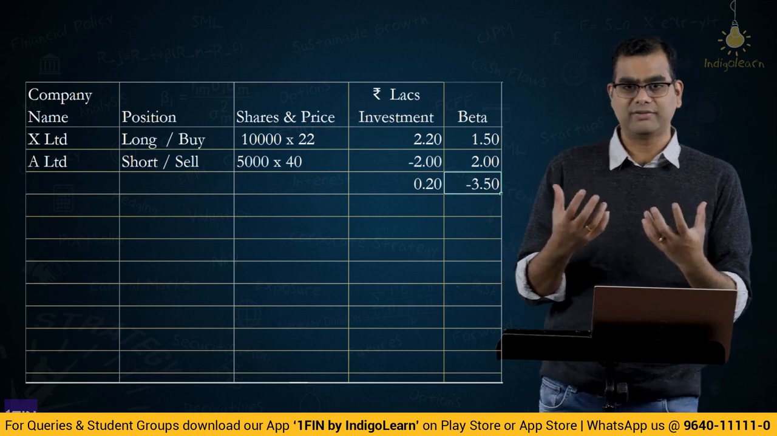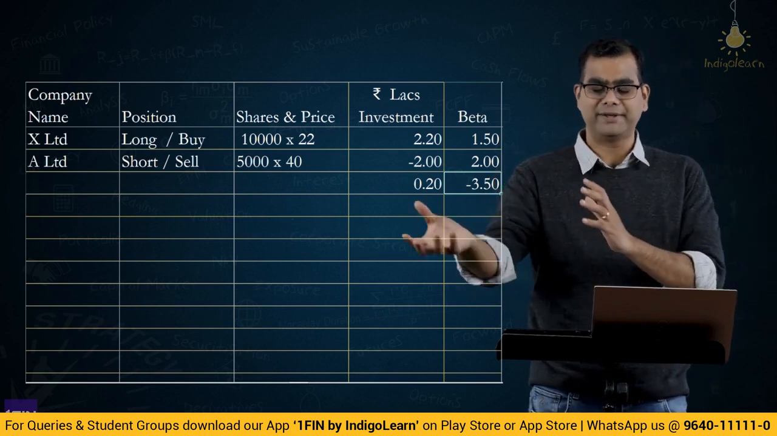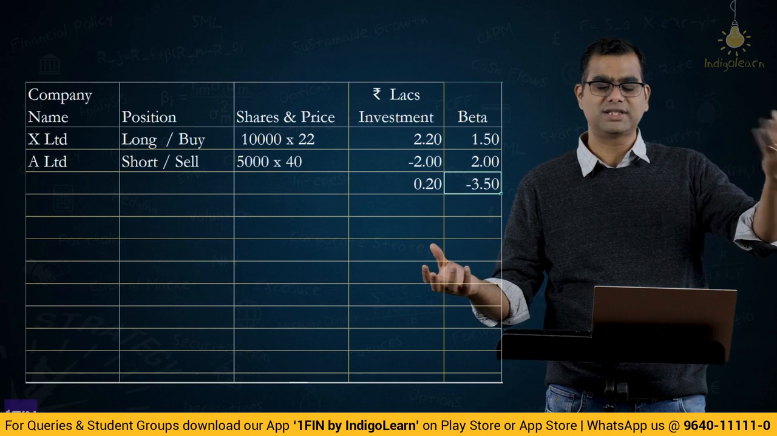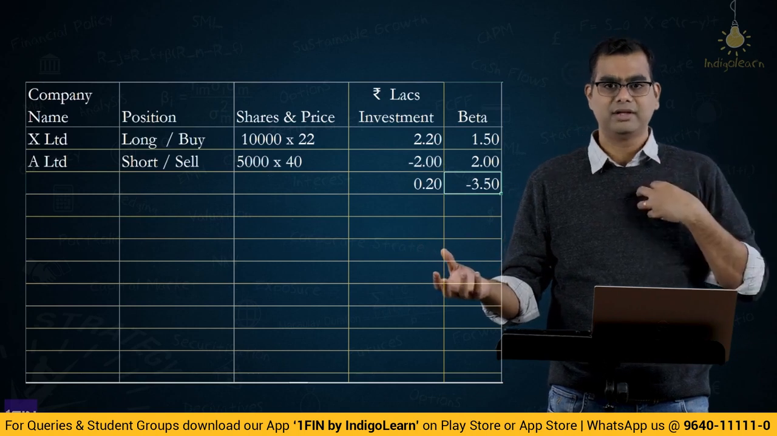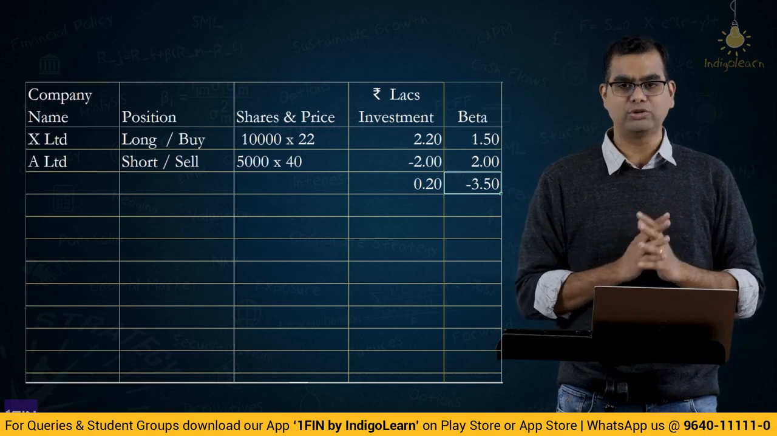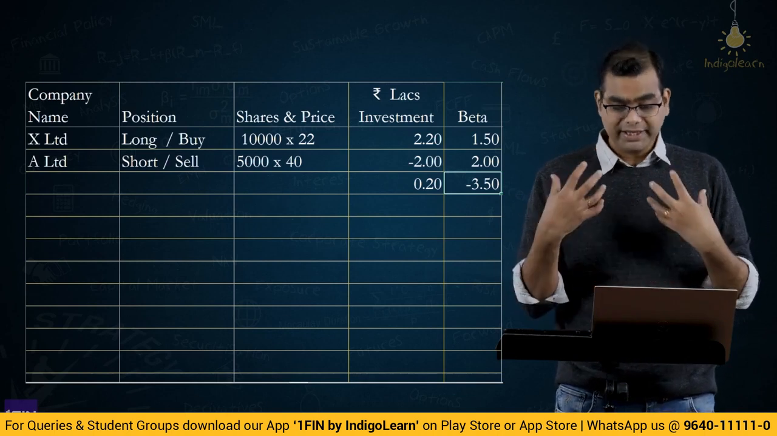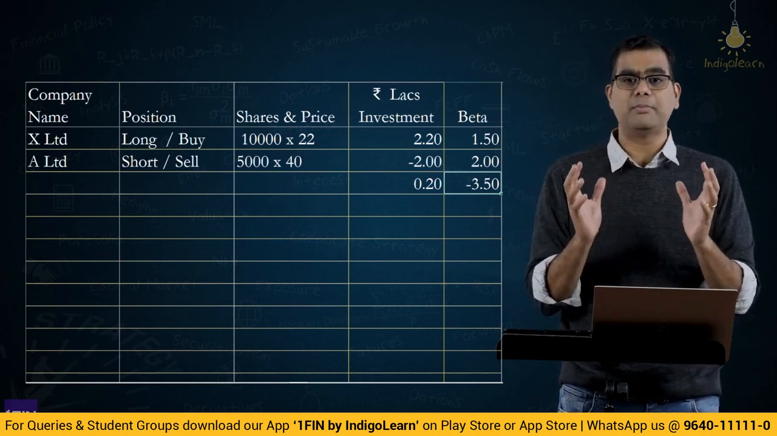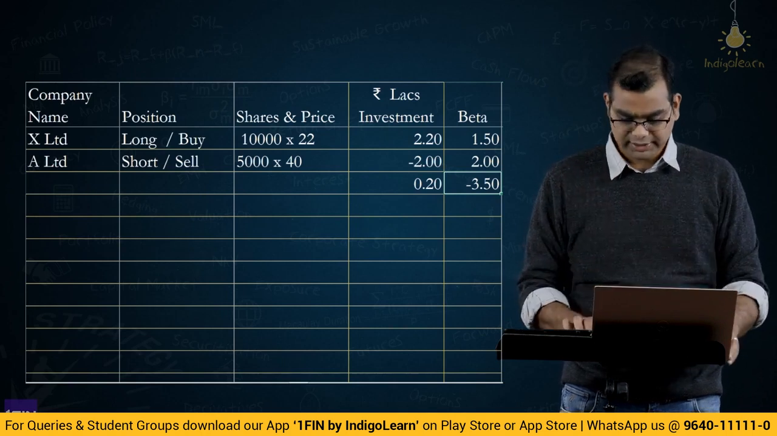0.2 basically is the investment value. See, when I purchased, I have to pay money. When I went short, when I sold something, I got the money, right? So I got some money, I paid the money. So the net difference is 0.2 lakhs, 20,000. But the beta of this entire position is minus 3.5. Correct? Am I correct here?